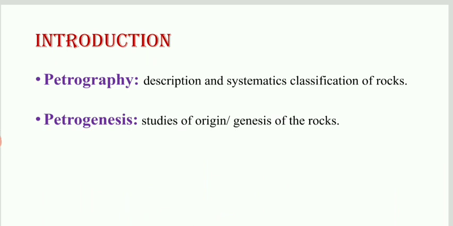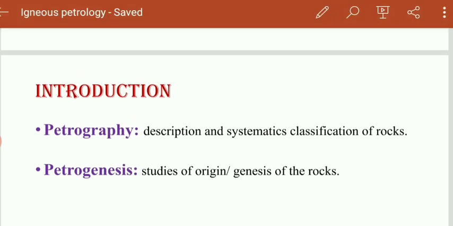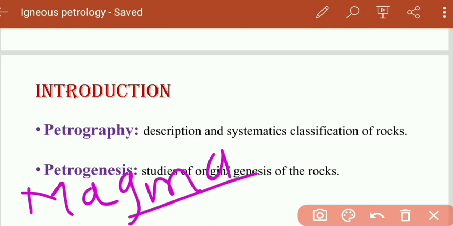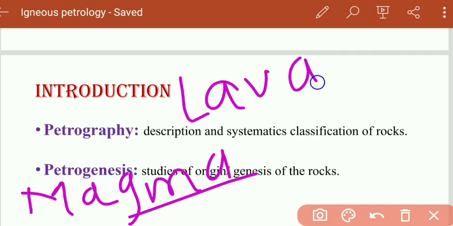So first one is the magma. Magma is the molten material which is present beneath the earth's surface. Whereas lava is nothing but the magma, but there is a difference between the magma and the lava.